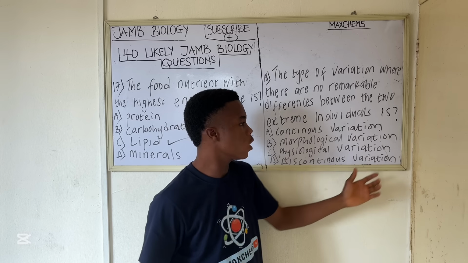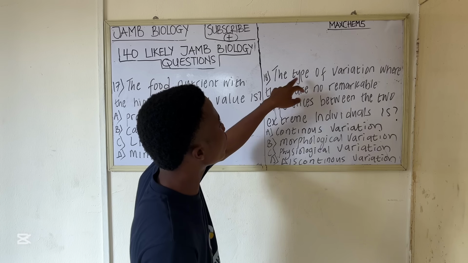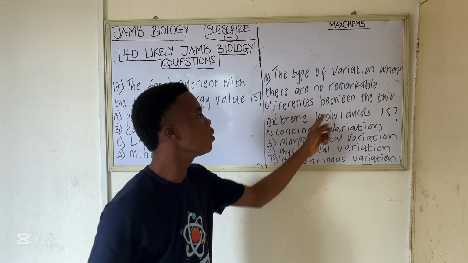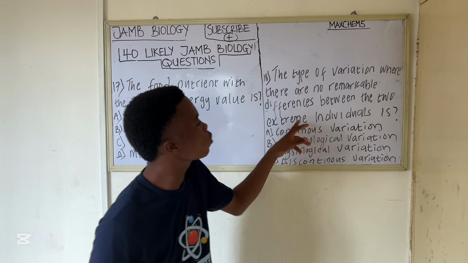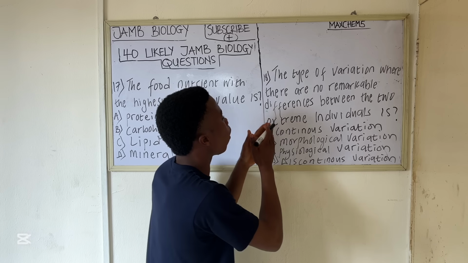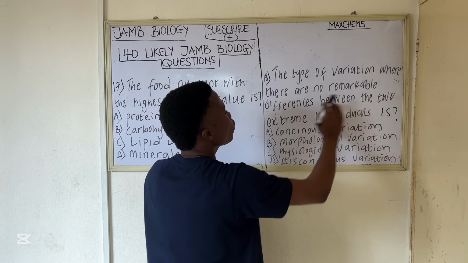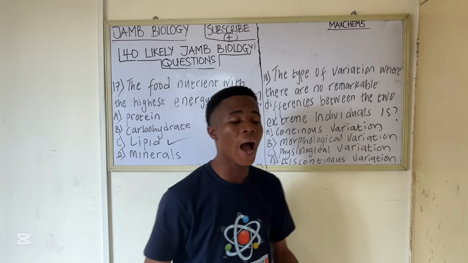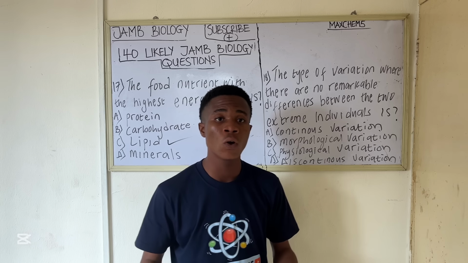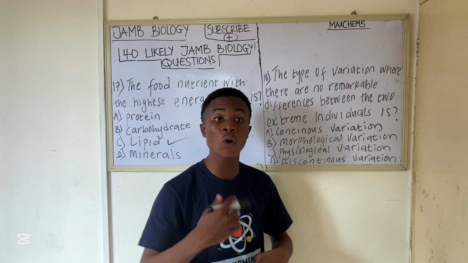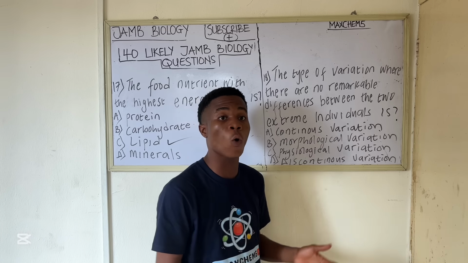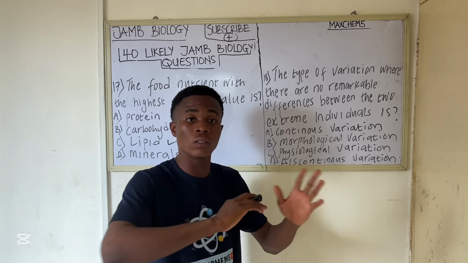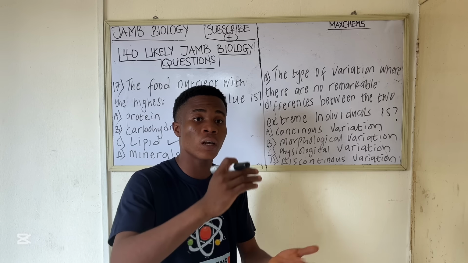Discontinuous variation, on the other hand, is a type of variation where there are no remarkable differences between the two extreme individuals. An example of such is your blood group. If you do your blood group test and they tell you are O positive or O negative or AB positive, that is what you will be till you die. There is no change at any point.